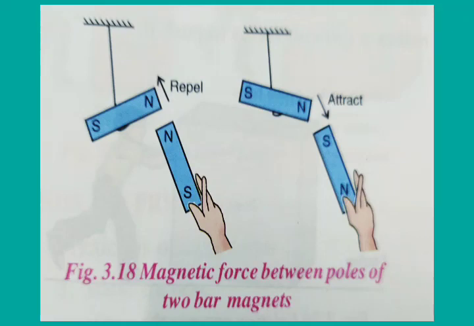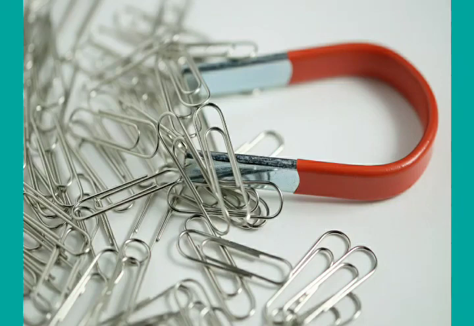And in another one you can see that the north and south poles are brought close to each other, and then there is an attraction. So this indicates that unlike poles attract each other.